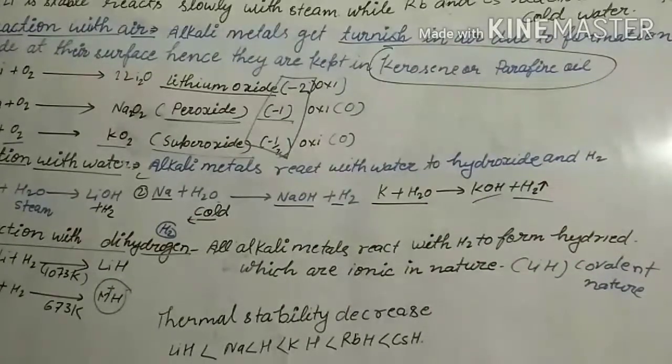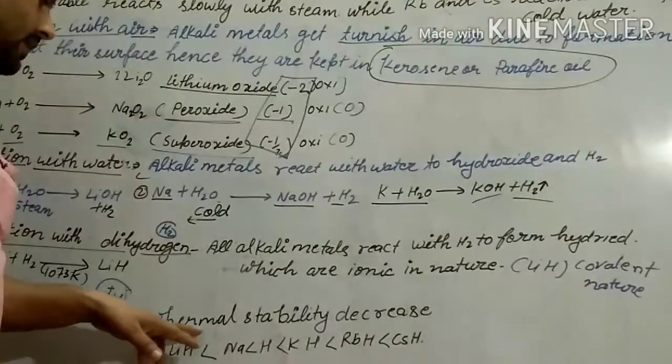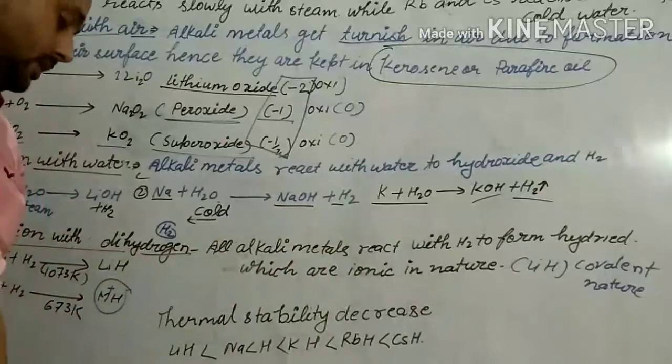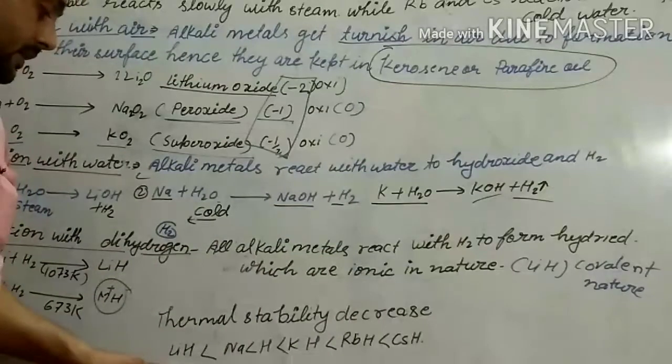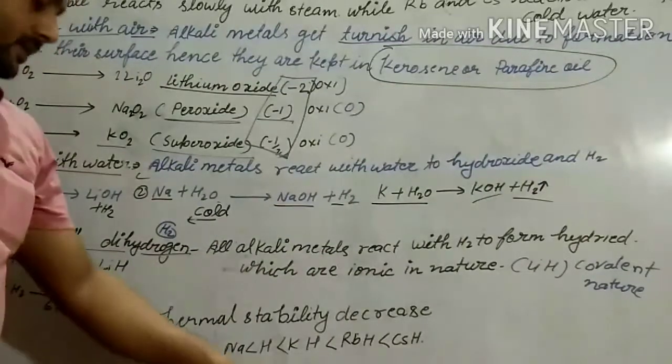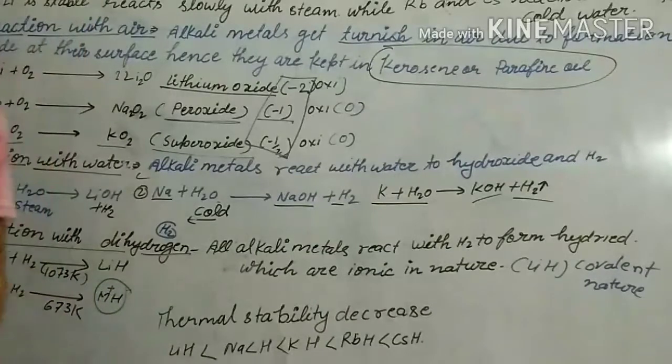In ionic hydrides we see that their stability is affected as the size increases. So thermal stability decreases. If we see here, thermal stability decreases.